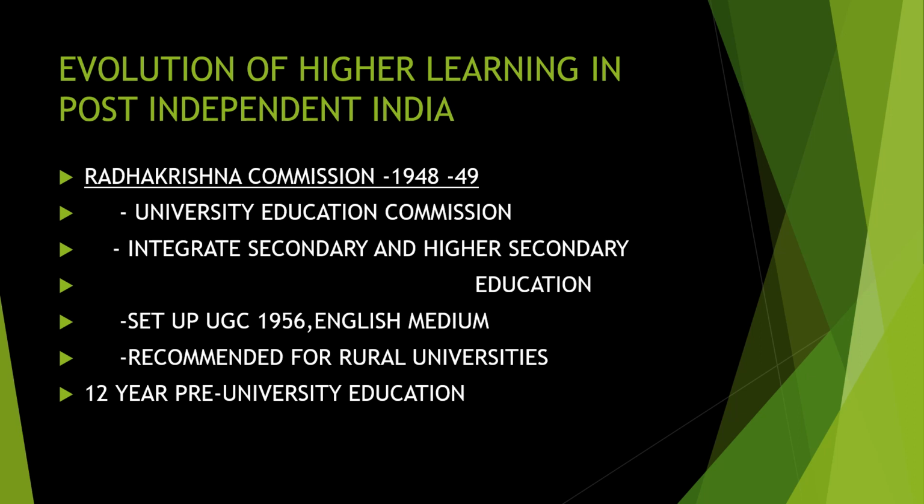So when you think of the Radhakrishnan Commission, you have to know about the year 1948. Then it is also known as University Education Commission. Then the UGC set up in 1956. Then rural universities, 12-year pre-university education. These are the points you have to keep in mind. This is the first education commission after independence. This also you have to keep in mind.